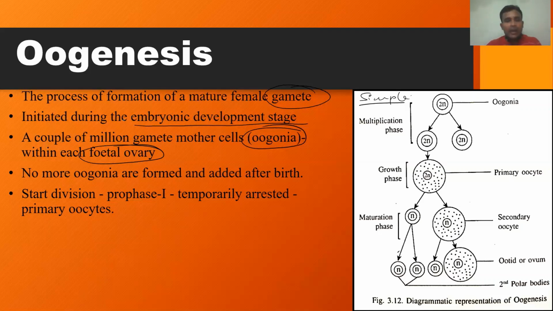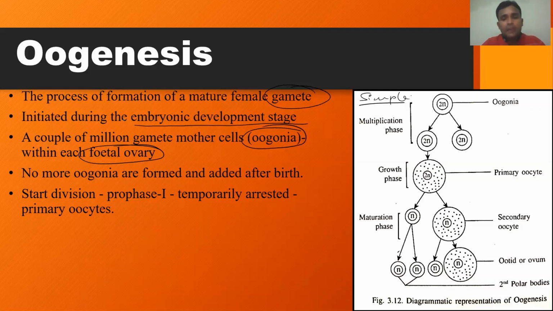The oogonia, that is the gamete mother cells, will start to divide meiotically, even before attaining sexual maturity. Just like the spermatogonia, oogonia are formed in females, and the oogonia undergo a phase of maturation.